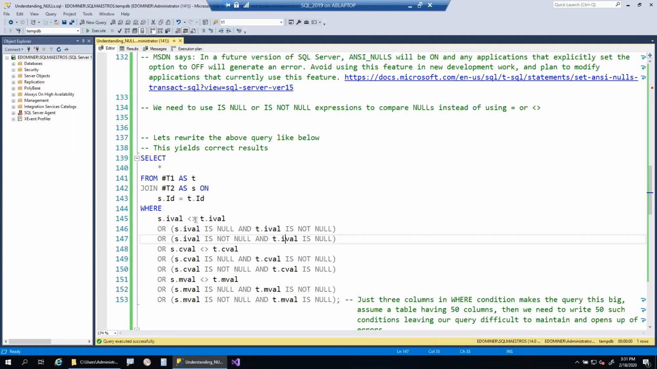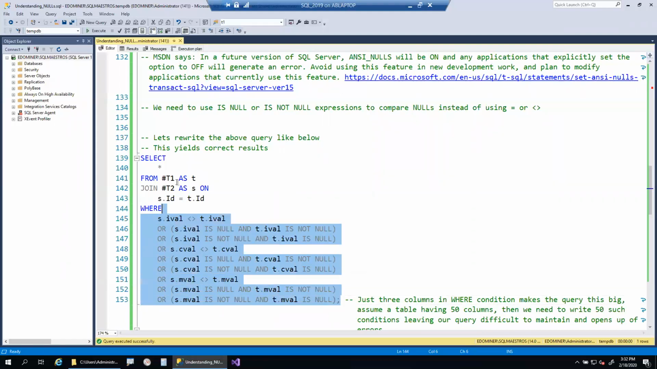So if at all the value is not null, then this inequality operator will work. If at all the value is null, then it should be one of these two conditions. S dot I value is null but t dot I value is not null, and s dot I value is not null but t dot I value is null. So I'm just trying to put up all possible conditions for one column. Similarly for s dot c value, similar conditions, and for m value also similar conditions. So if you write all these multiple conditions, you will be able to get the correct results.